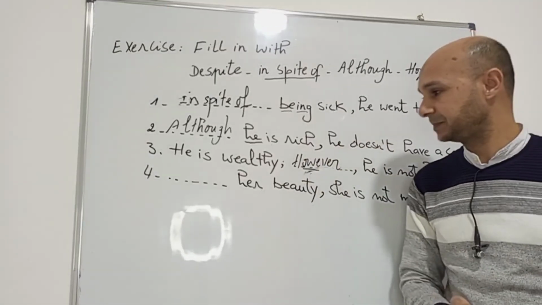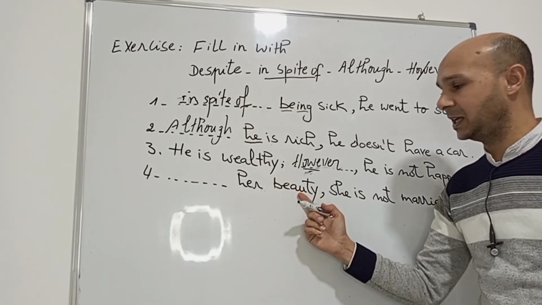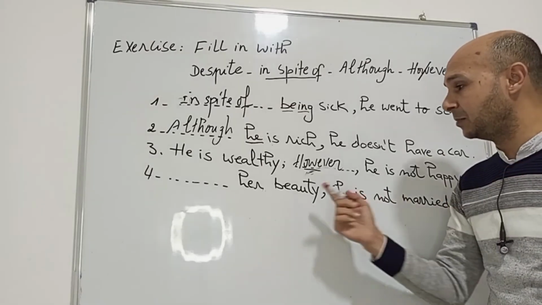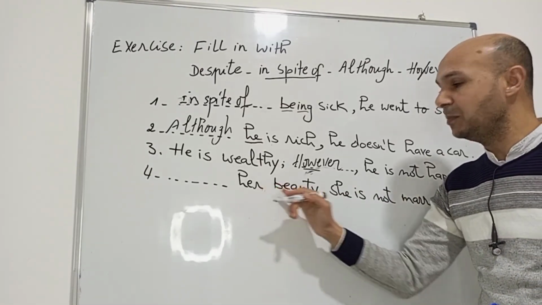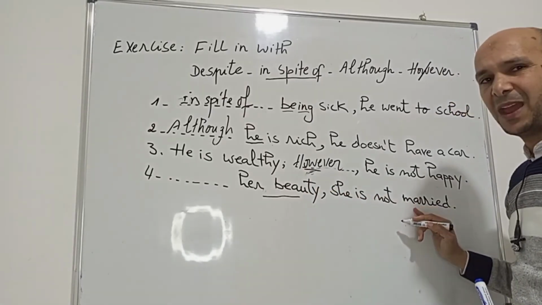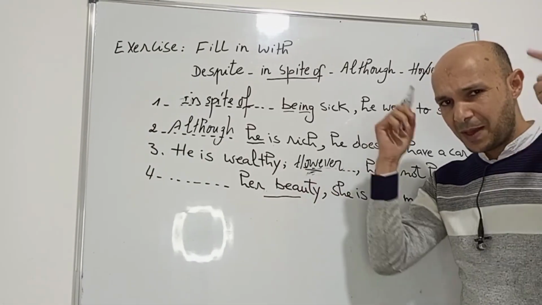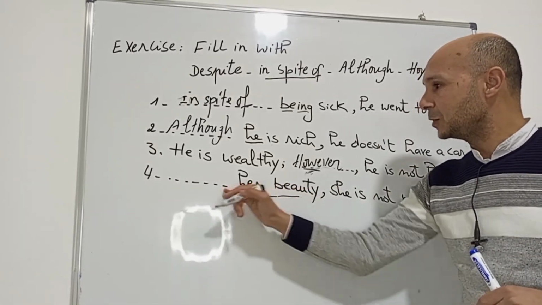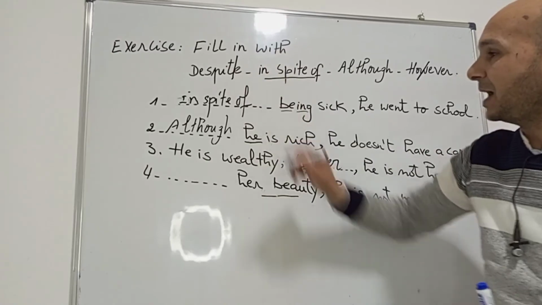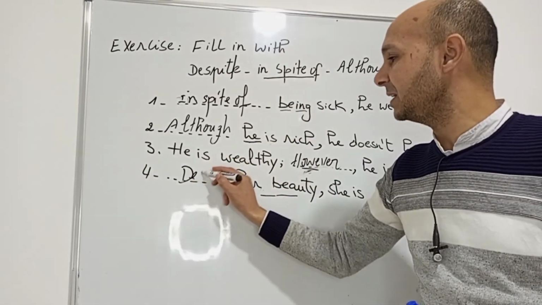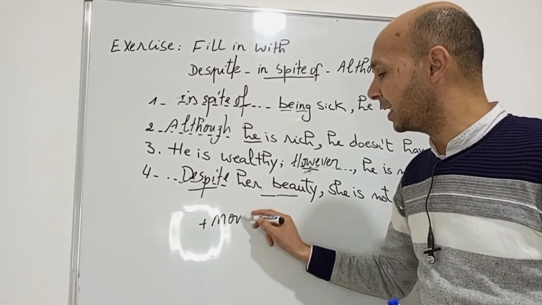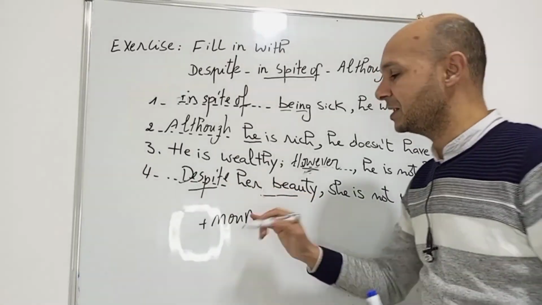So the last sentence. Her beauty. So beauty comes from beautiful. Beautiful is the adjective and beauty is the noun, right? So her beauty, this is a noun. Her beauty, she is not married. Okay, remember, so noun, which word are we supposed to use here? So we're going to use despite, because despite is always followed by noun, and her beauty is a noun here.